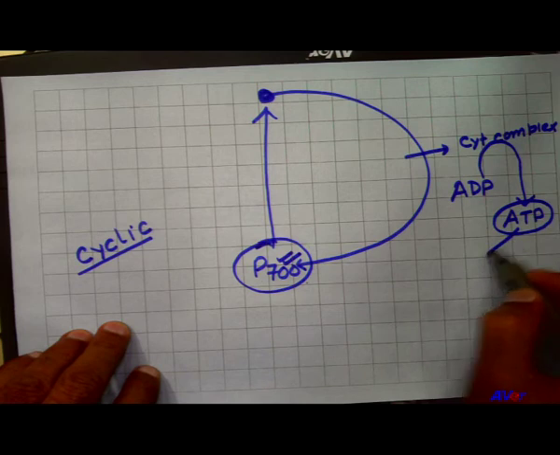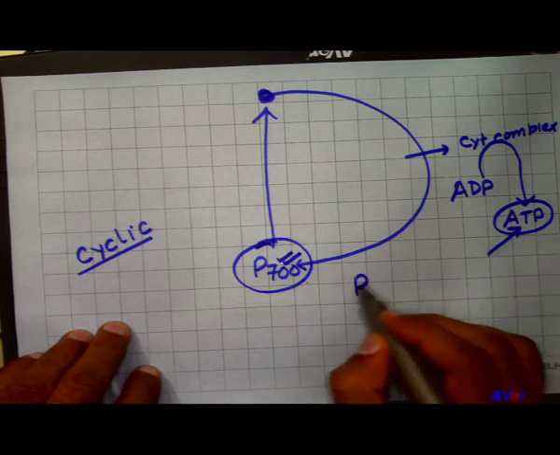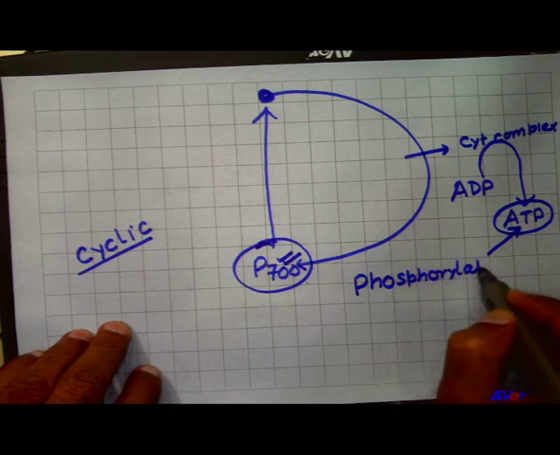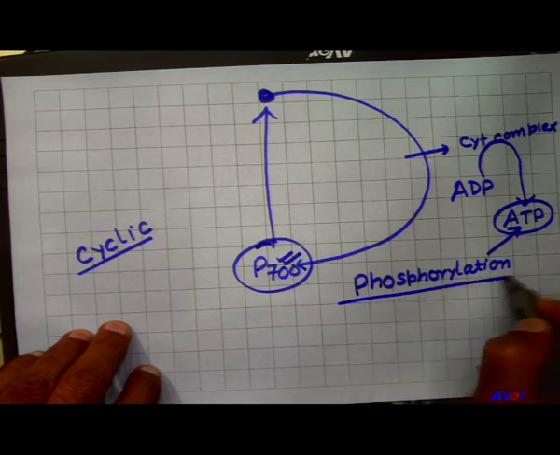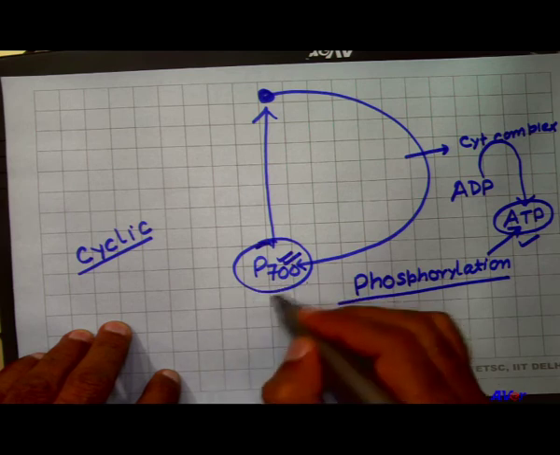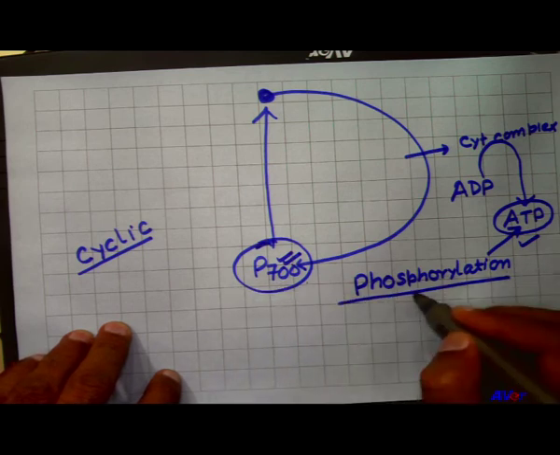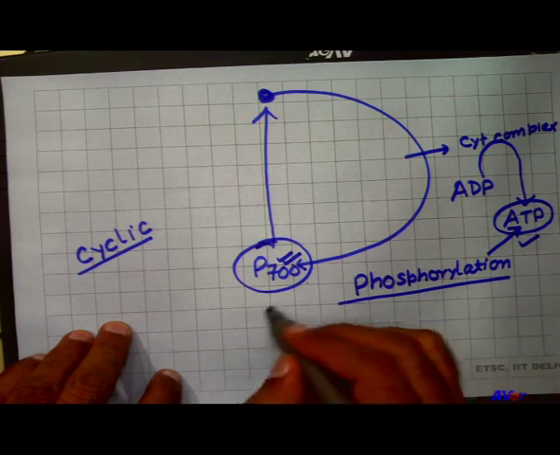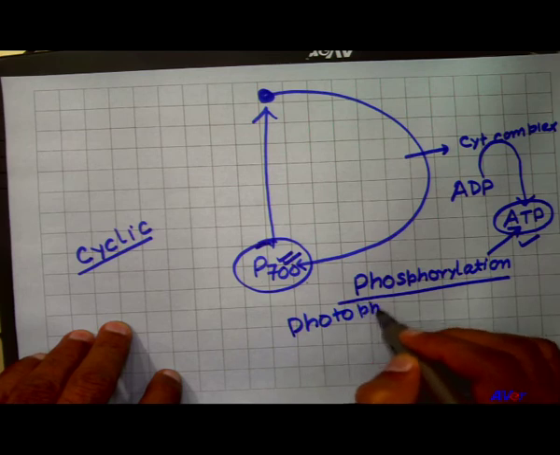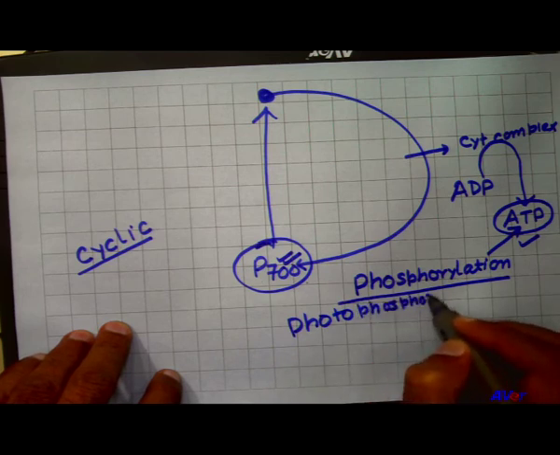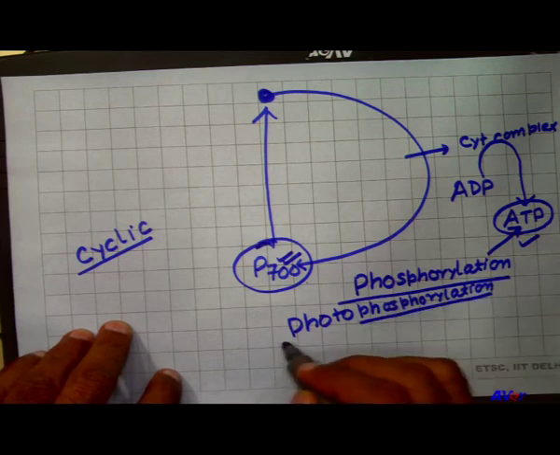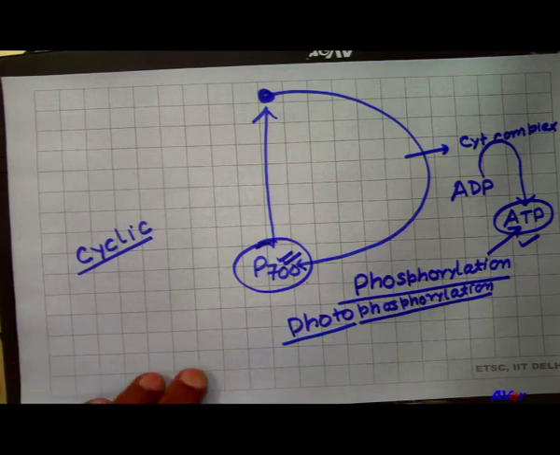Formation of ATP, that process is called phosphorylation. Here the ATP is formed with the help of light, that light absorbed by the antenna molecules as well as the core molecules. So, this phosphorylation is called photophosphorylation, because ATP is formed with the help of photon.